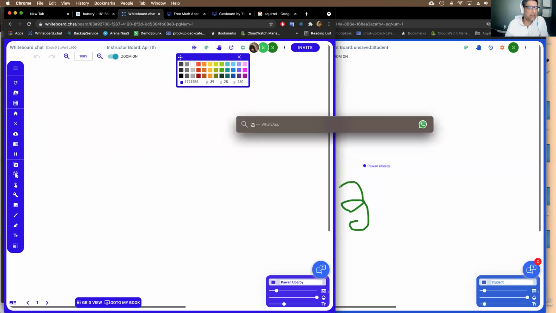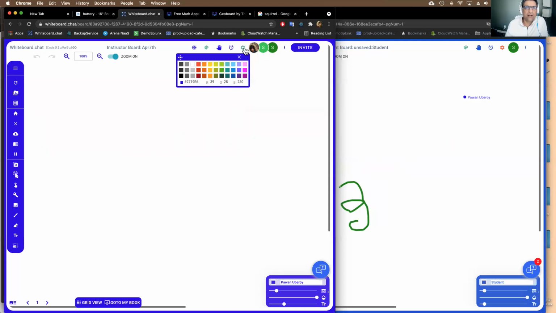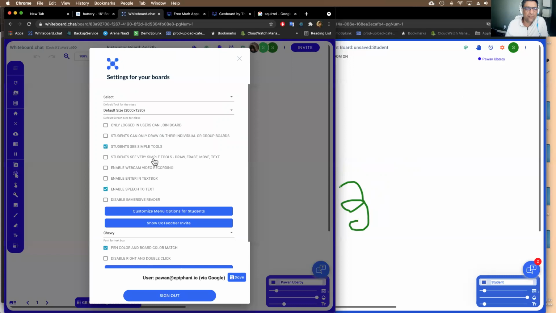Yeah. So what I'll do is set the settings to very simple tools, so you can see what it is like. I can set the default tool to move and resize, which we recommend for new users, and hit save.